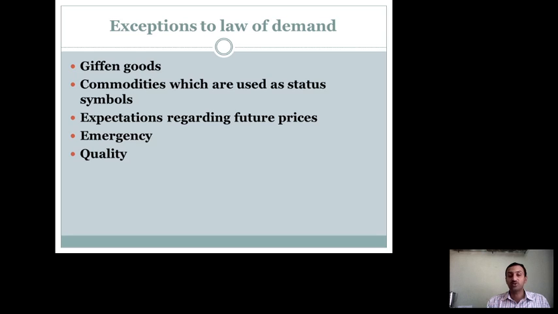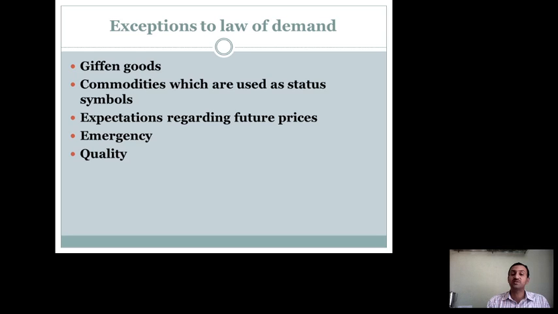They have a psychology that the prices which are increasing now may increase again tomorrow, and with that expectation, people start purchasing.